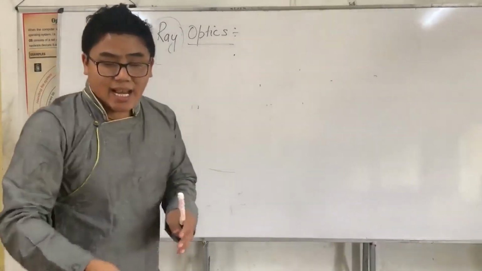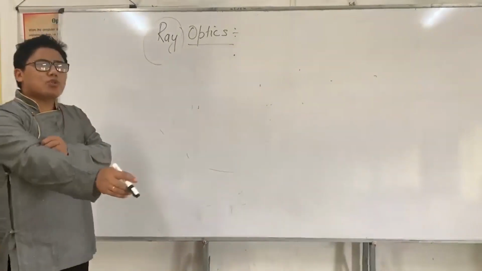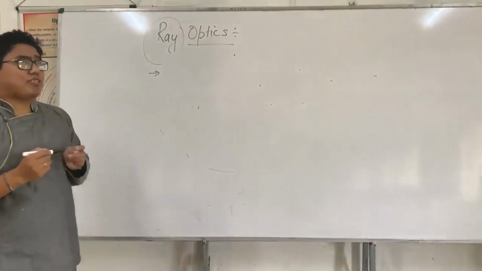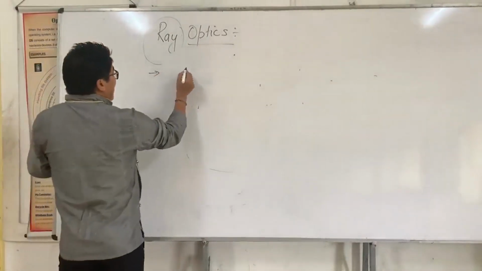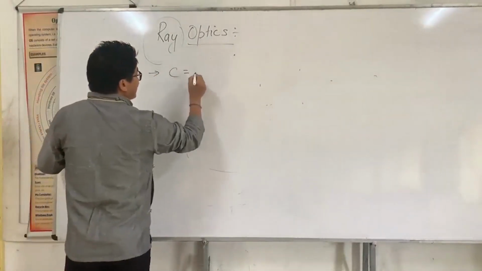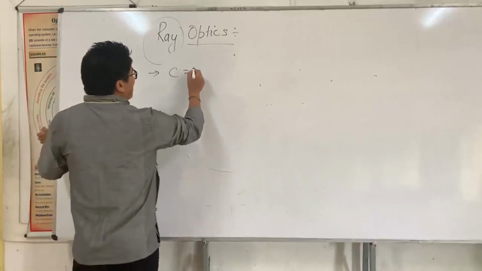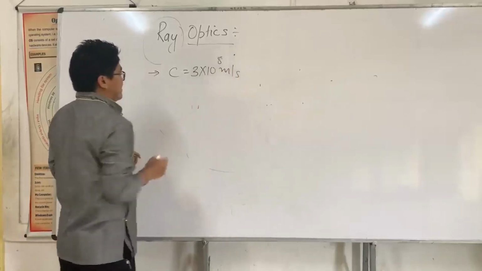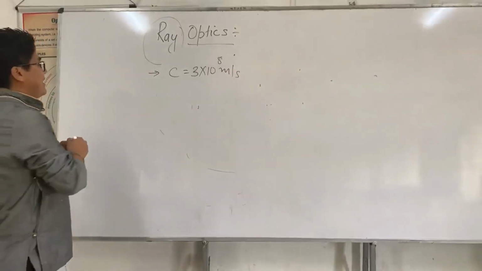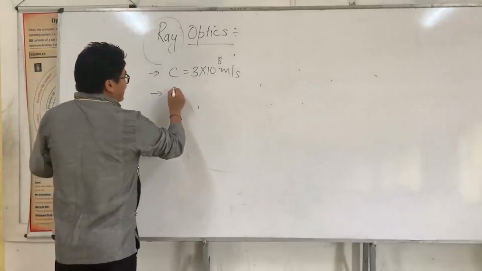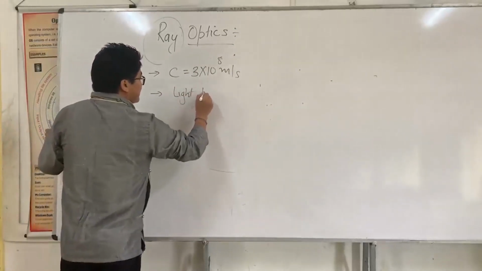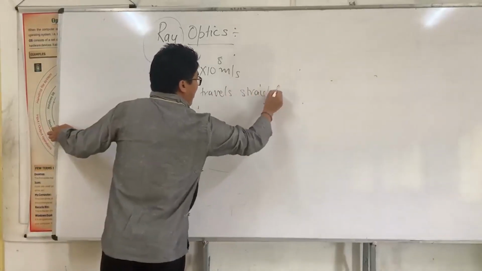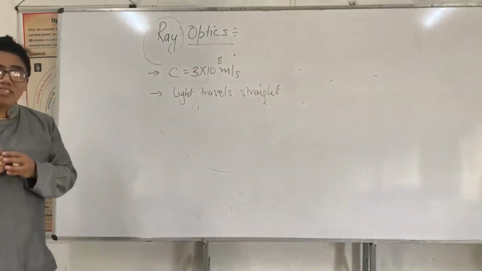When I say light, there are two very basic properties of light, and I hope every student knows them. The speed of light is extremely high, approximately equal to 10 raised to 8 meter per second. And we also know that light travels in straight lines.